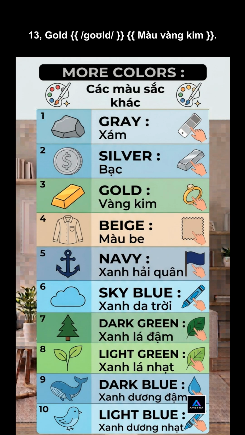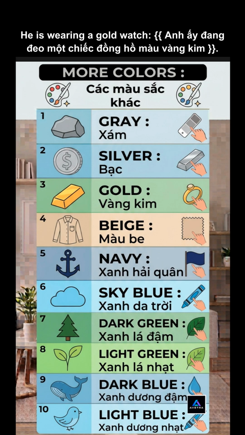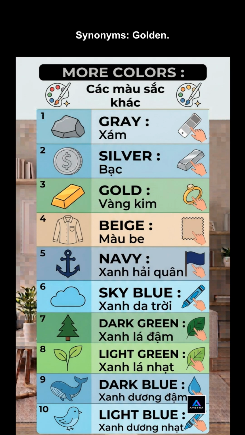13. Gold. Meaning, a shiny yellow color like gold. Example: he is wearing a gold watch. Synonyms: golden. Antonyms: silver.